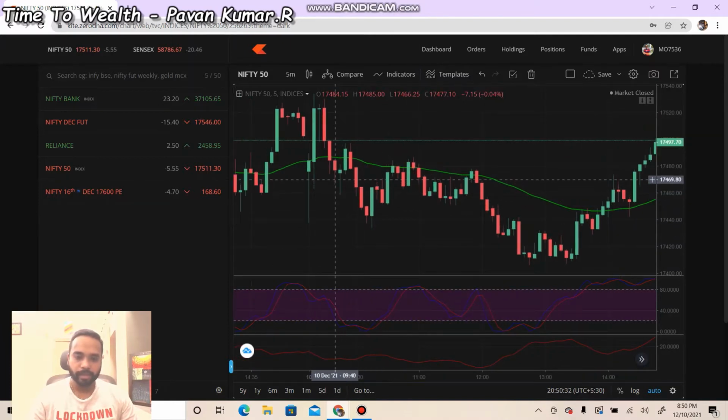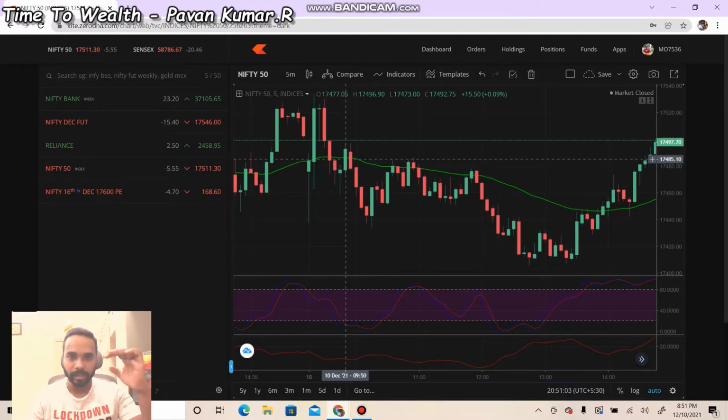around 9:43 here, 9:40. I was seeing a hammer candle formation, so I was waiting for the candle to form, and the next candle formed below this candle, below the head of this candle. And I know that this is very important to understand, which is the 50 days exponential moving average, the green line. This acts as a resistance. Since we are in the downtrend, the candles are forming below this line. I'm sure that this acts like a resistance, and it hits that and goes down.